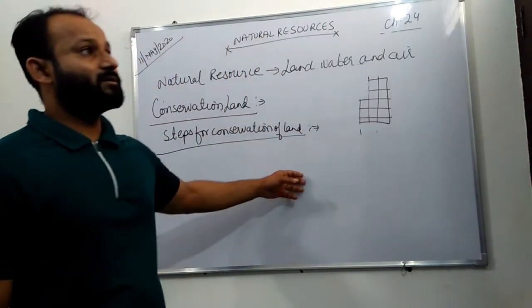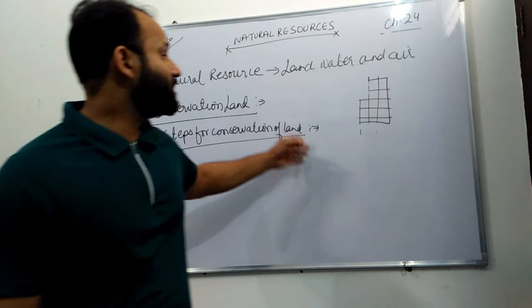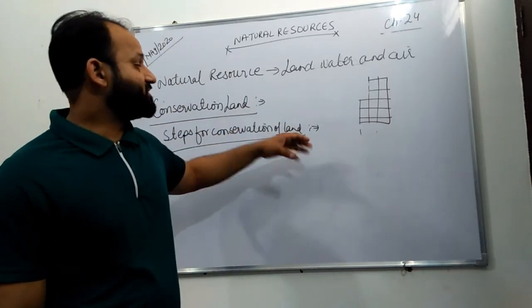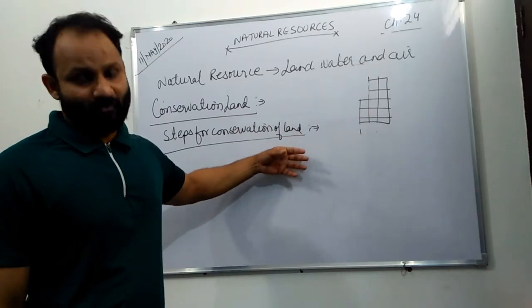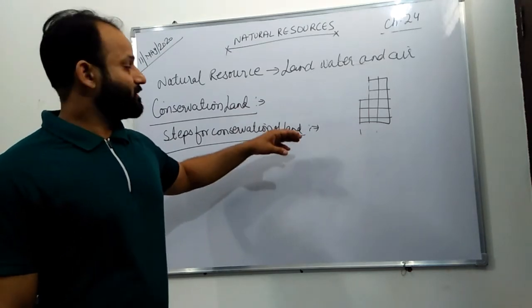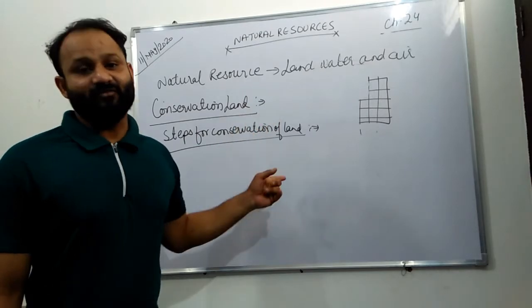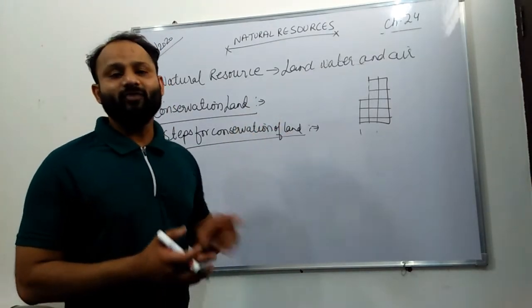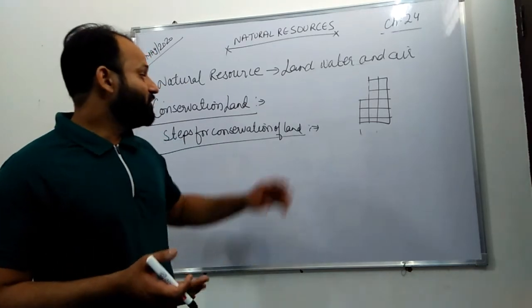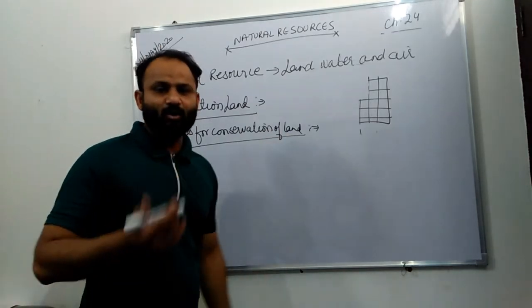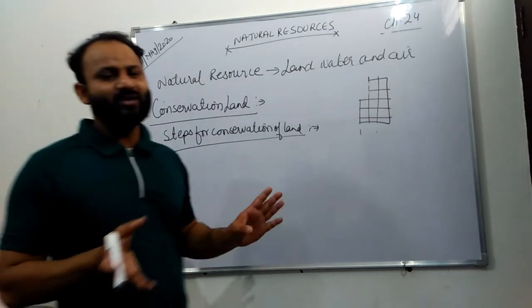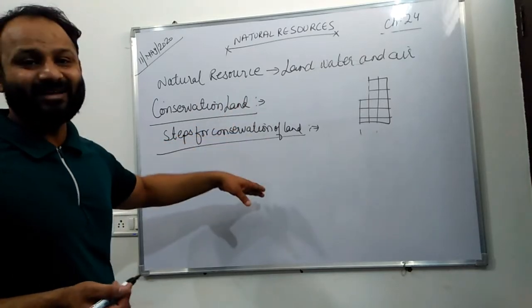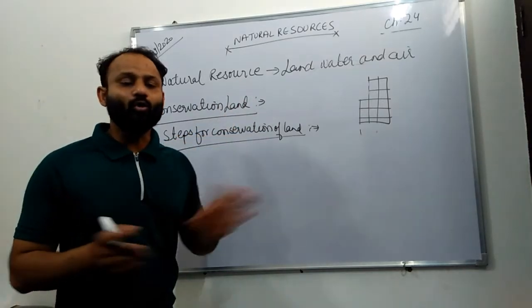I have discussed mining in the previous example. When I gave you the example, I told you about mining being done on a regular basis. But this mining is unscientific. If you do mining in a scientific way, then no land will be left hollow. What they do is dig out minerals for use and leave the land like this only. So if systematic mining is done, then there will be no hollow land.